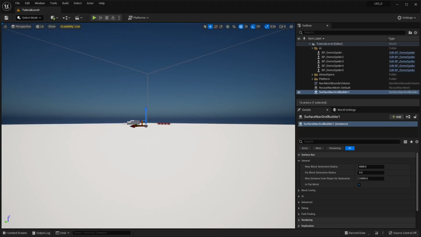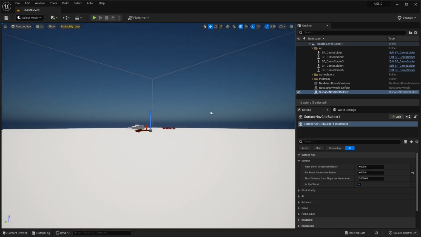So now I'm going to go ahead and set the far block generation radius the same as the near block generation radius, so you can see that in action as well.